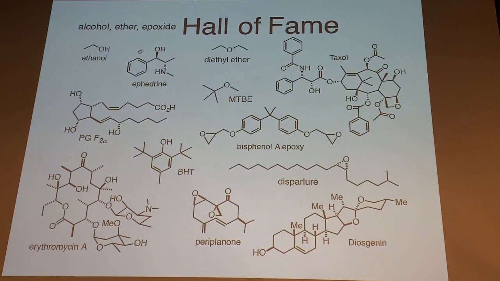Okay. Ephedrine, there's a secondary alcohol. We got stereo centers here. This is a stimulant. This is from the Ma Huang plant in Asia. All of the cough medications and a lot of other drugs are based on this. If you add two hydroxyl groups here, that's epinephrine or adrenaline, right? Which is a neurotransmitter in higher animals. Diethyl ether, we talked about that, the analgesic compound.